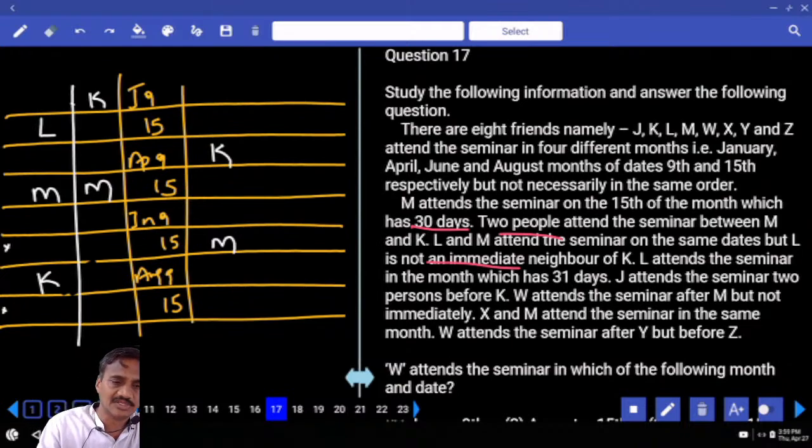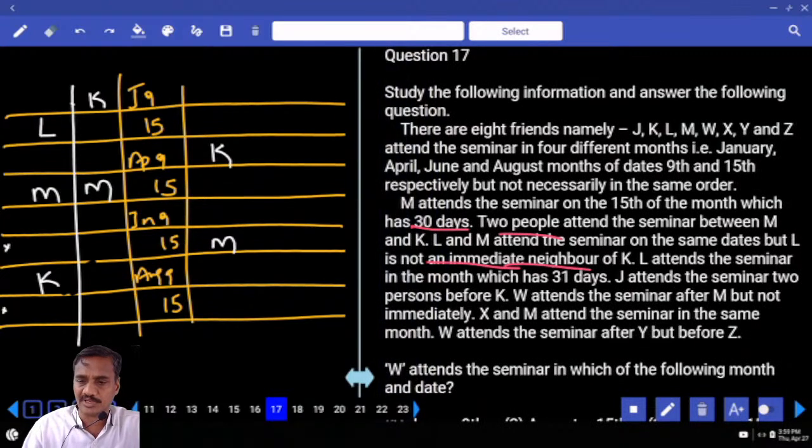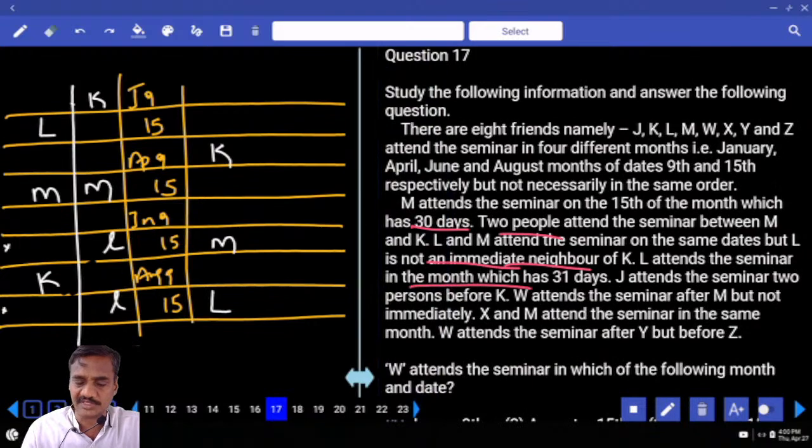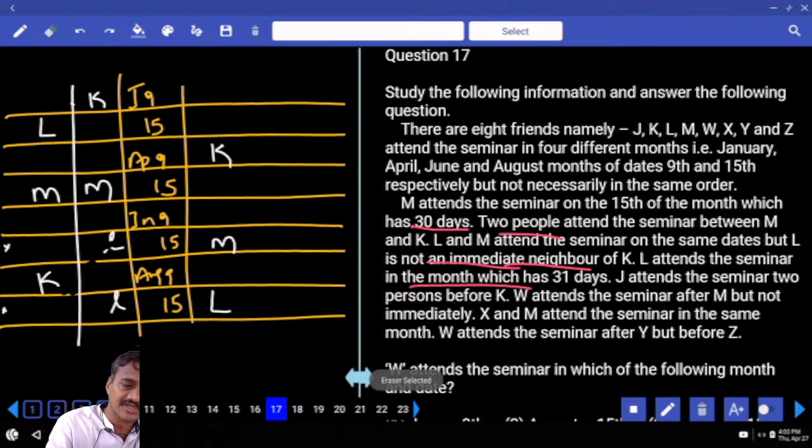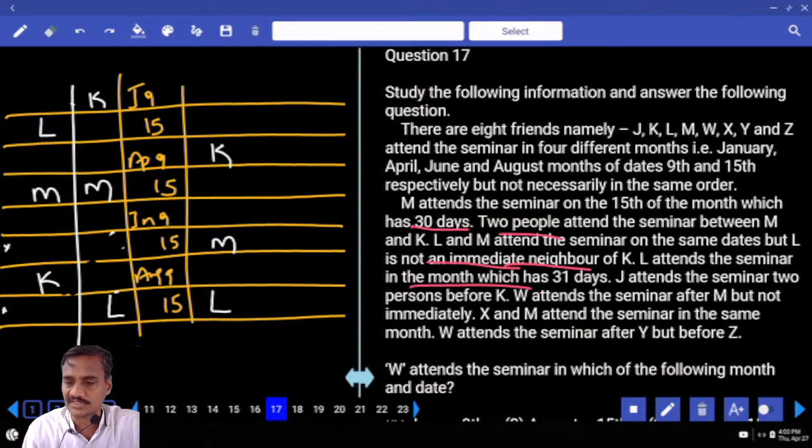L is on the 15th but not adjacent to K, not in the immediate neighbor of K. L can be here or here, 2 possibilities, but since L is not adjacent to K, L must be here. Then L attends the seminar in a month which has 31 days, hence June is ruled out here. L must be here, 31 days, August. Here also L is 31 days.